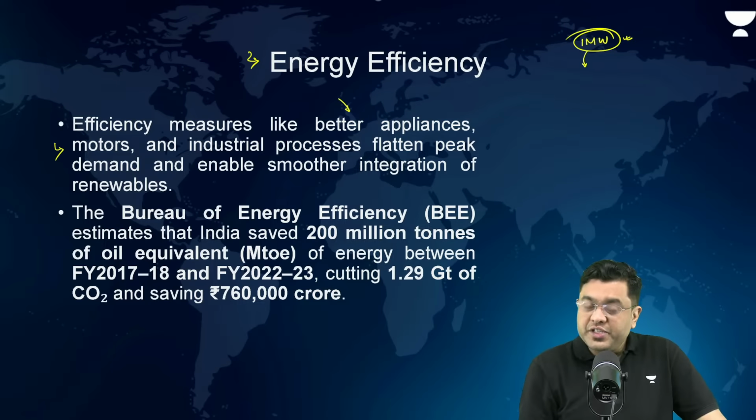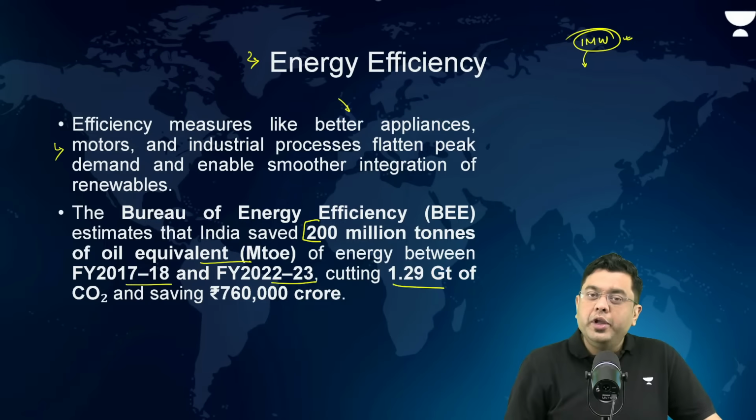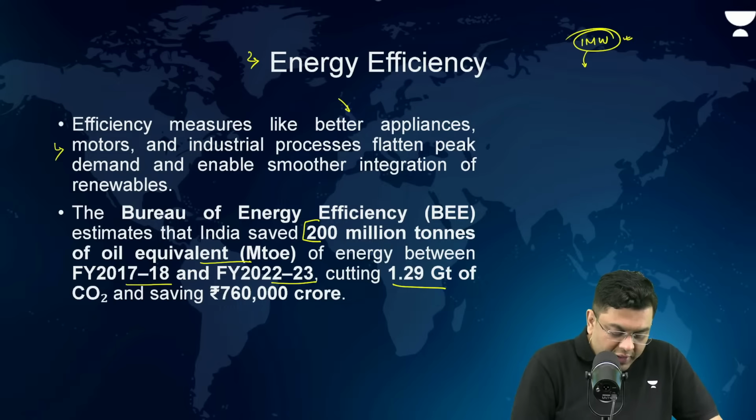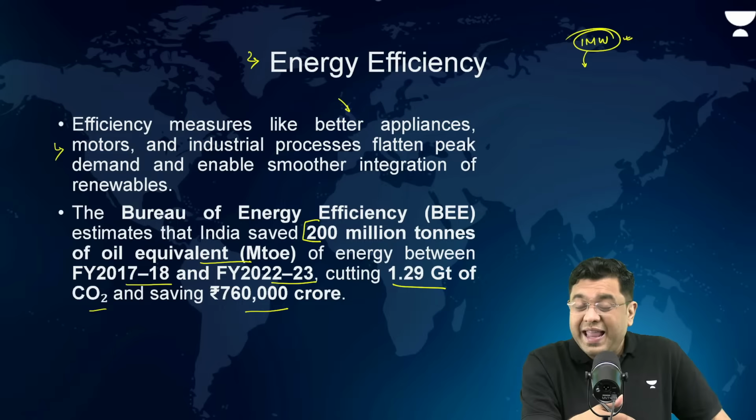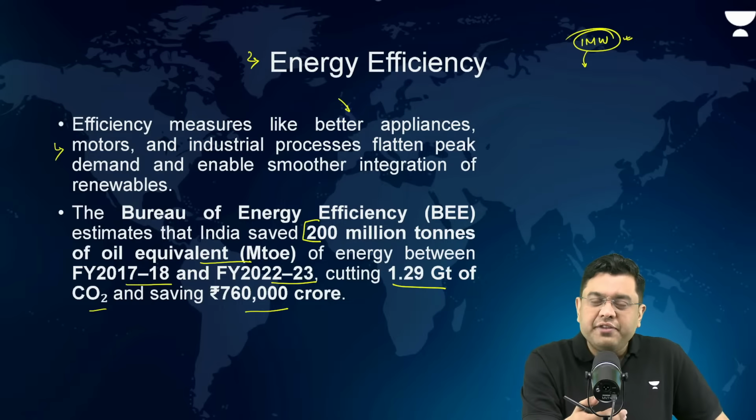The Bureau of Energy Efficiency estimates that India saved 200 million tons of oil equivalent of energy between 2017-18 and 2022-23, cutting around 1.29 gigatons of CO2 and saving close to 7.5 lakh crores. So energy efficiency cannot be overstated.